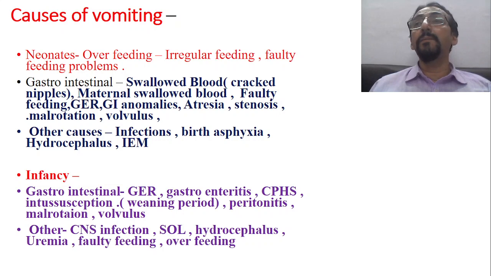Congenital hypertrophic pyloric stenosis. So that is one more important issue. We know that. Okay, that is one of the causes of vomiting. There will be projectile vomiting, and visible peristalsis will be there.